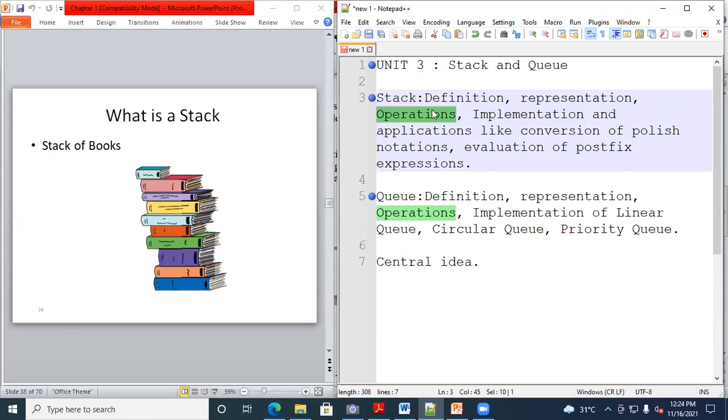Primitive and non-primitive, right? Is it right? Hello. Yes, sir.